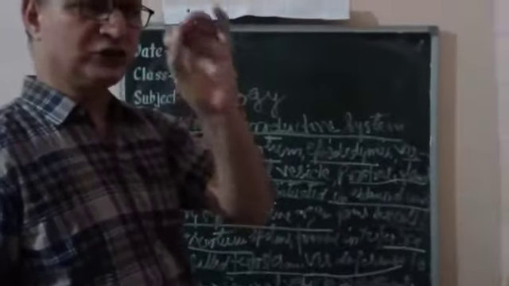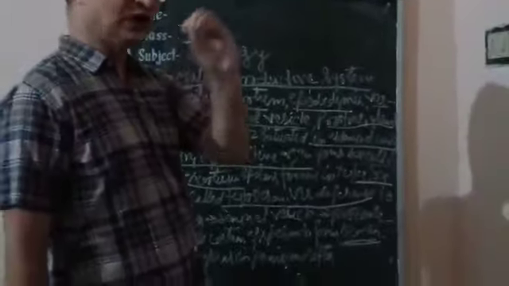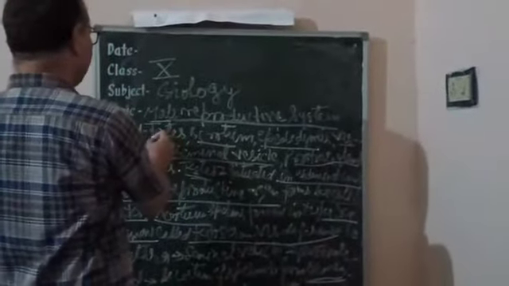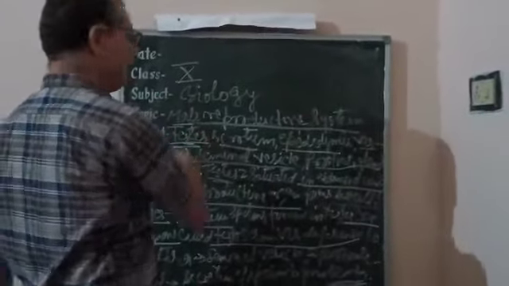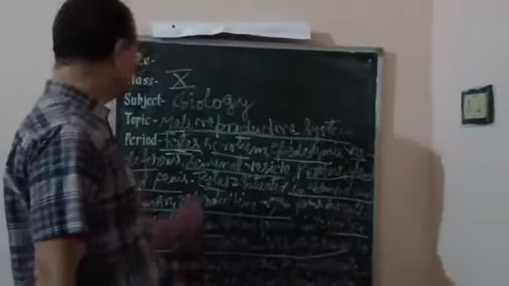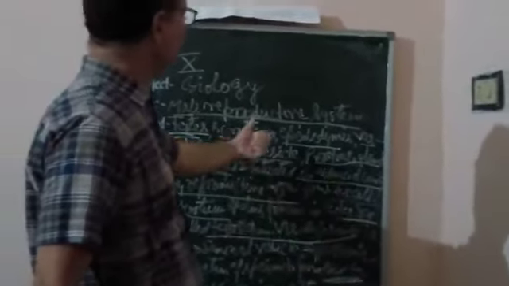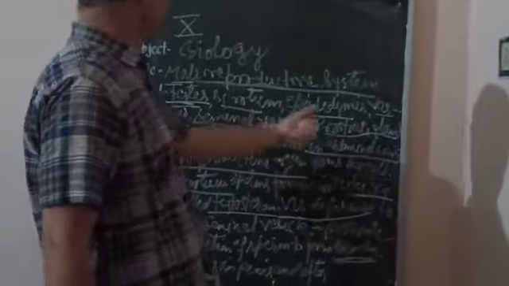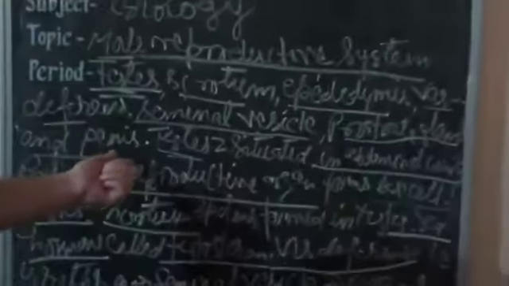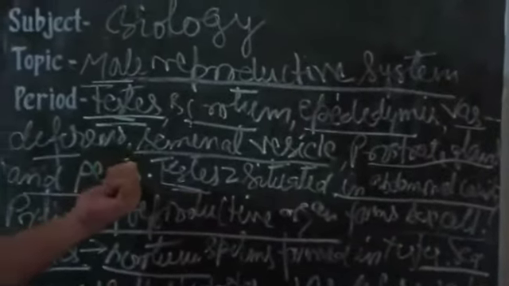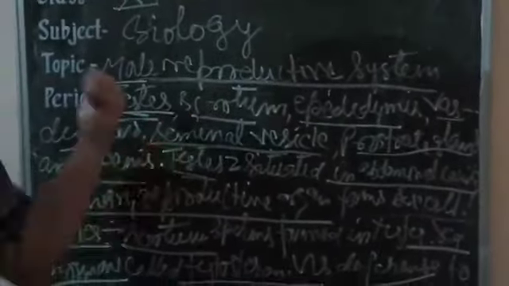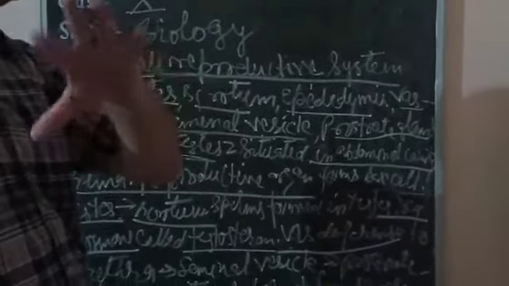You should keep in mind at least those organs which are involved in reproduction, and the main primary reproductive organ is testis. Those organs are testis, scrotum, epididymis, vas deferens, seminal vesicle, prostate gland, and penis. You must remember all these organs which are involved in reproduction.